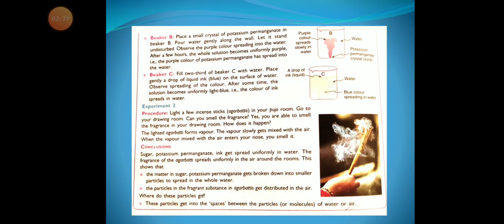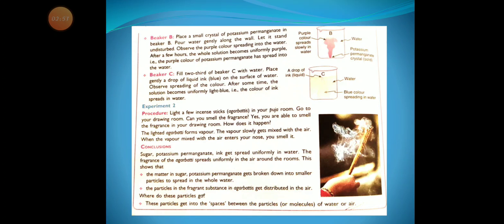In beaker B, place a small crystal of potassium permanganate. Pour water gently along the wall. Observe the purple color spreading into the water. After a few hours, the whole solution becomes uniformly purple. That is, the purple color of potassium permanganate has spread into the water.